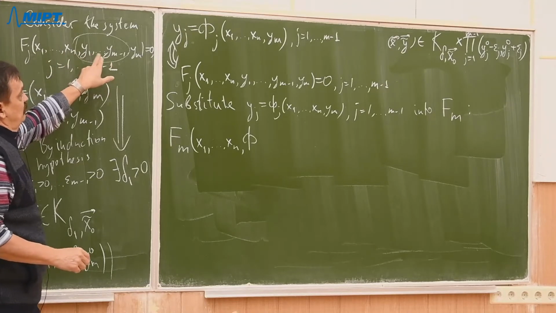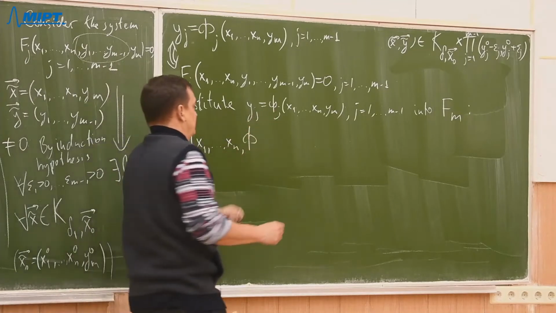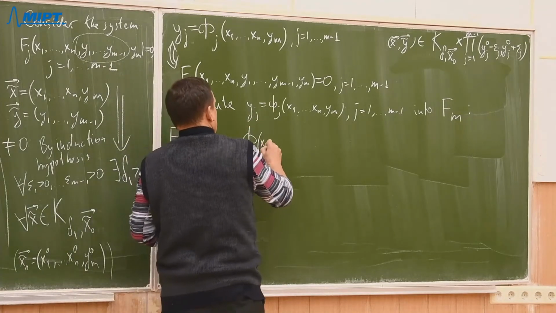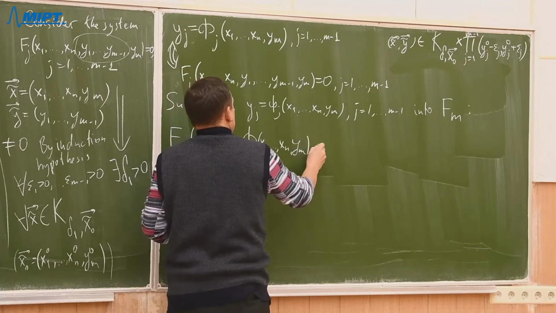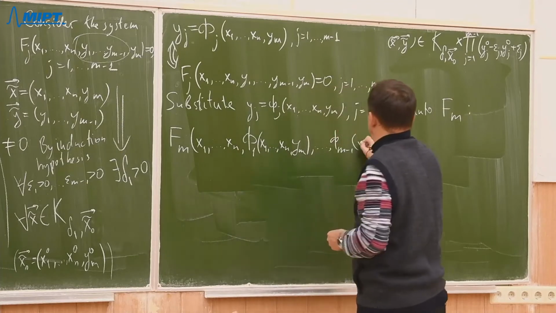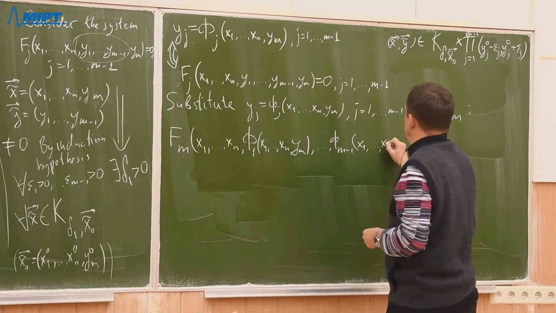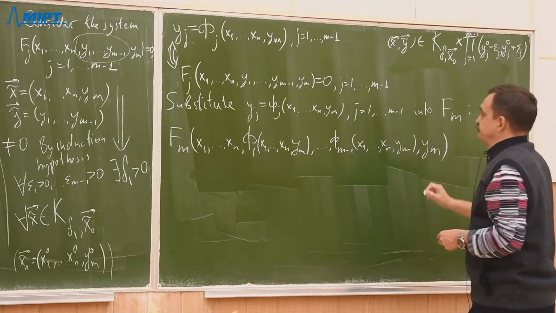Then variables from y1 up to ym minus 1 should be replaced by those functions. So x1, so on, xn, ym, phi1 up to phi m minus 1 of x1, so on, xn, ym, and lastly ym.